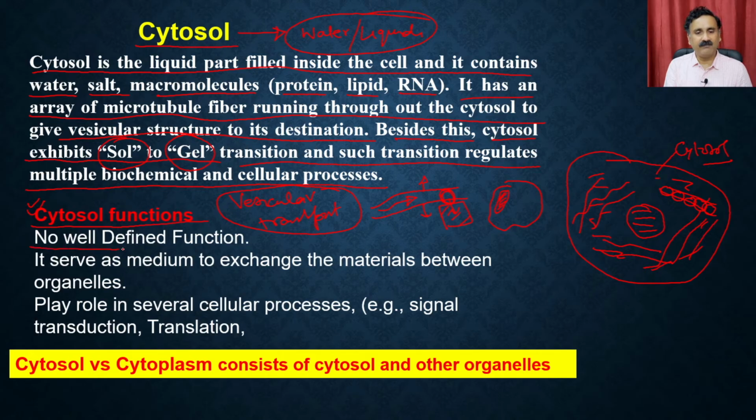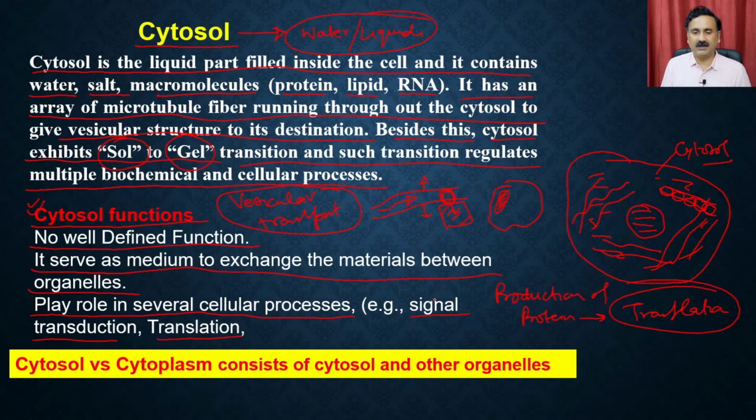So apart from these functions, the cytosol has many other functions. It serves as a medium to exchange material between the different organelles. It plays a role in various processes, such as signal transduction or translation taking place. So cytosol has the cellular machinery responsible for translation, and translation means the production of proteins, right? So production of protein is called translation, and that is happening within the cytosol.